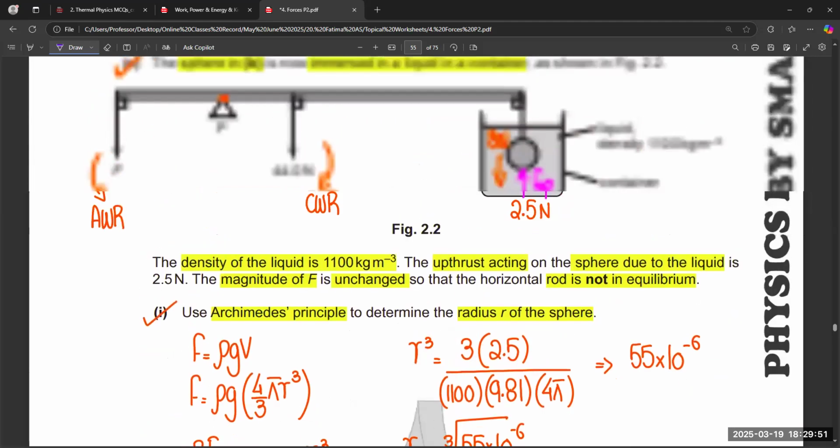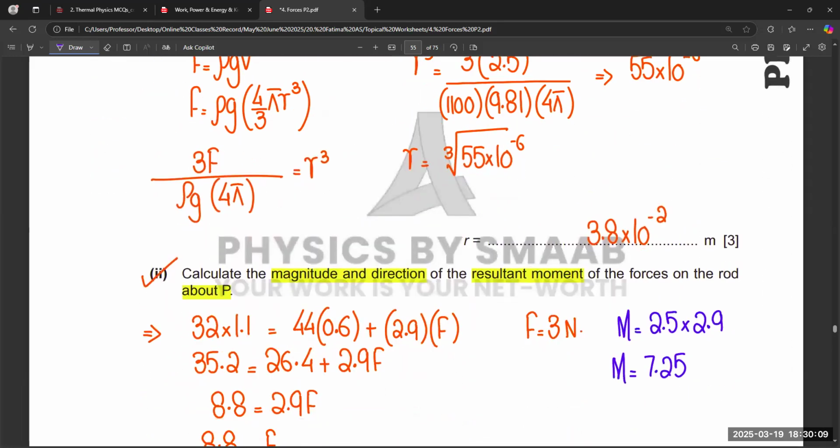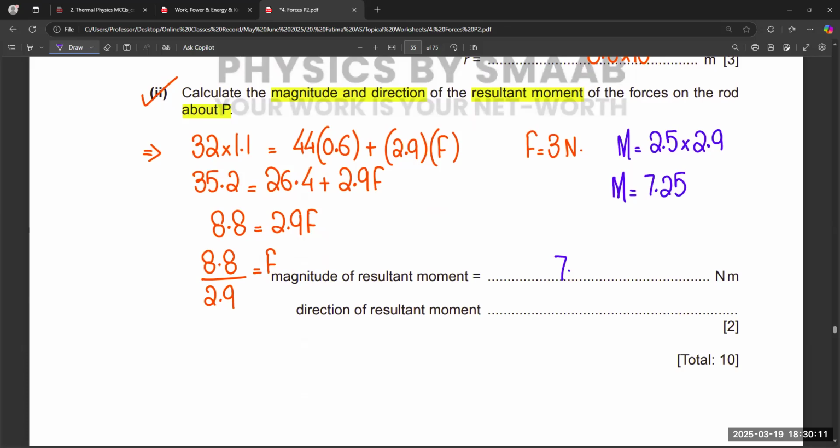Because of the water, we have upthrust force acting on the sphere. This allows the sphere to rotate in this direction because it pushes the sphere in the upward direction. And this rotation is anti-clockwise. So the final answer is anti-clockwise and 7.25. So this is the final answer of this question, right?